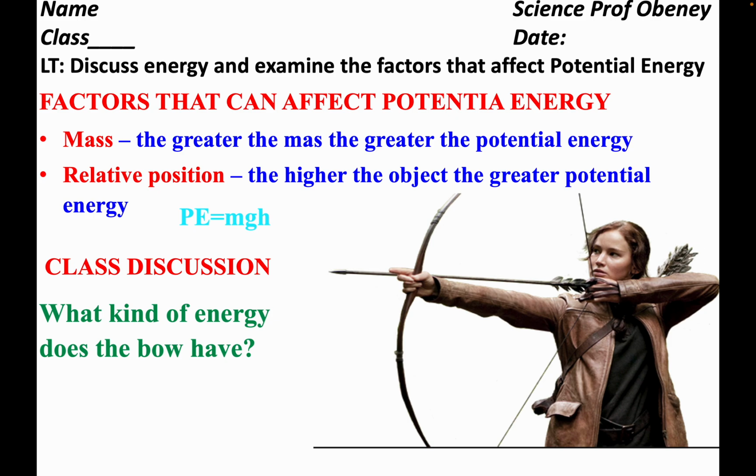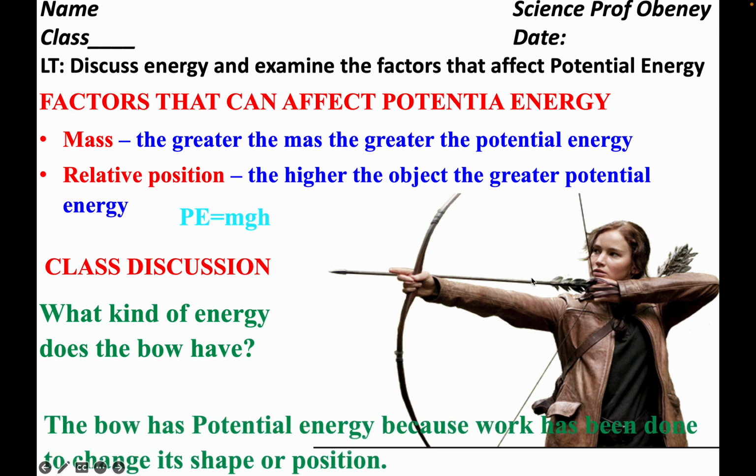The bow has potential energy because as you stretch it, it will have the potential to move the arrow. Work has to be done to change the shape or its position, and by virtue of the shape or its position or the relative height, it will have the ability to cause the arrow to move.